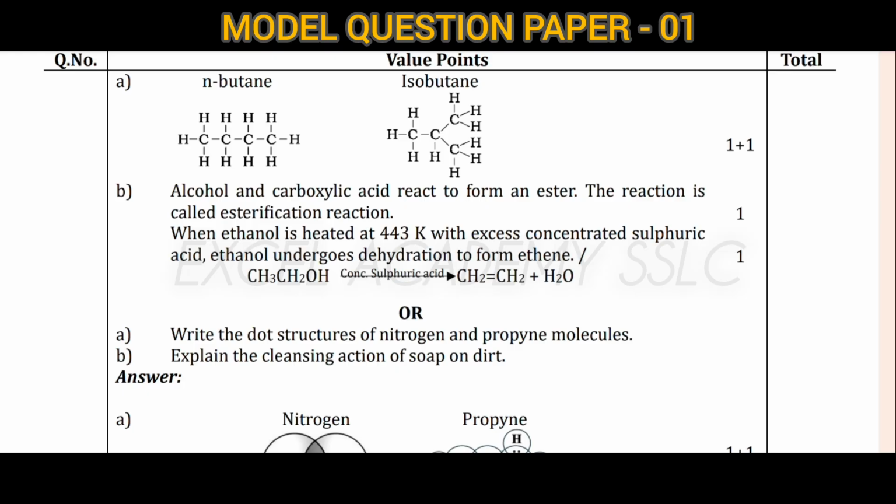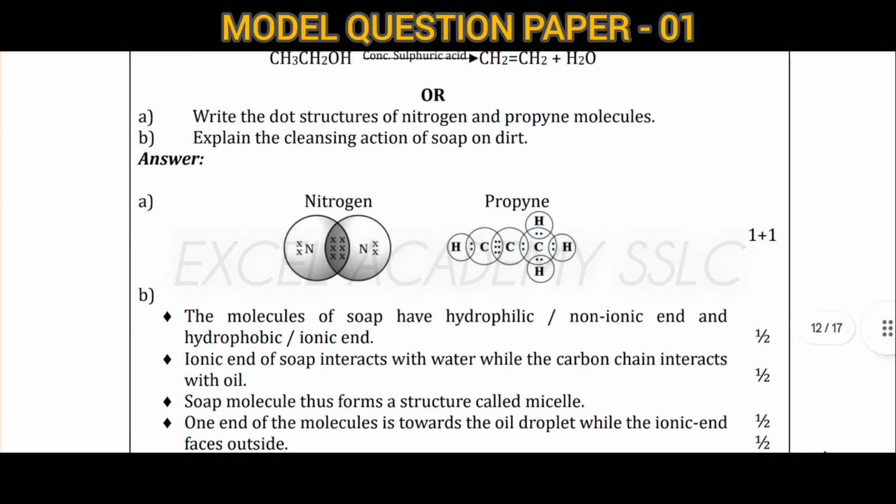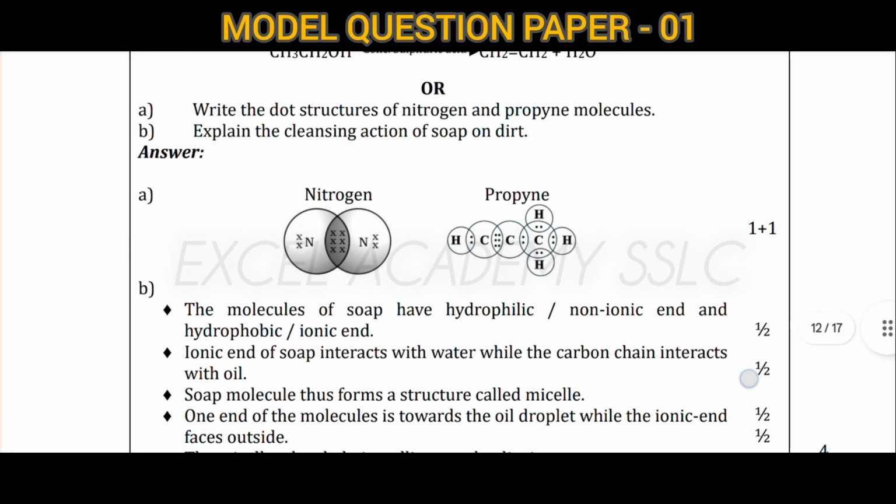And when ethanol is heated at 443 Kelvin with excess concentrated sulfuric acid, it undergoes dehydration to form ethene. Then the electron dot structure of nitrogen as well as propane molecule we will get. After that, cleansing action of soap on dirt. It is very important.